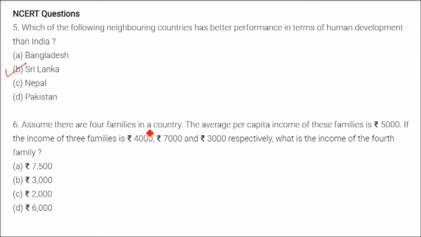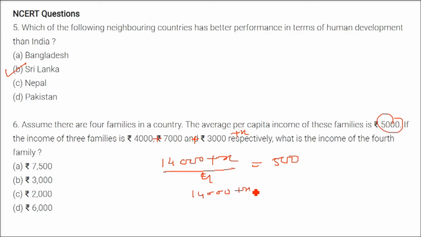Assume there are 4 families in a country. The average per capita income of these families is 5,000. The income of 3 families is 4,000, 7,000, 3,000 respectively. What is the income of the 4th family? We add them: 4,000 plus 7,000 plus 3,000 is 14,000. Let us assume the 4th one is x. So 14,000 plus x divided by 4 is 5,000, which is the average. So 14,000 plus x equals 5,000 into 4, that is 20,000. So x will be equal to 6,000. This is the answer.